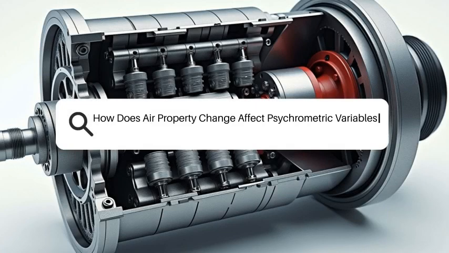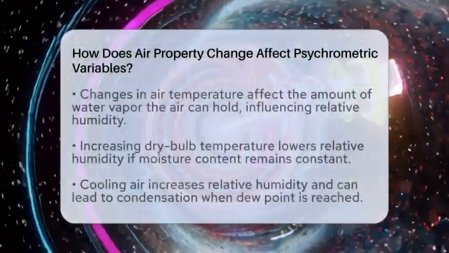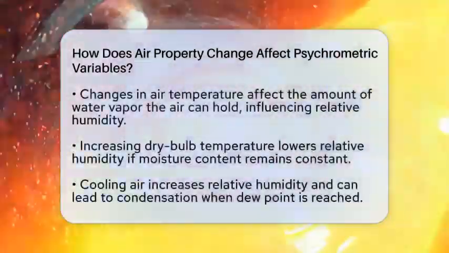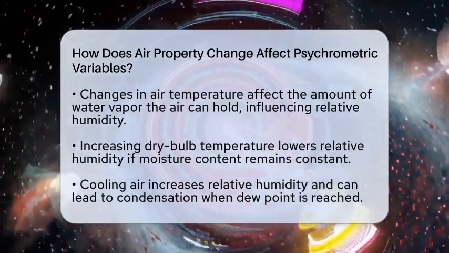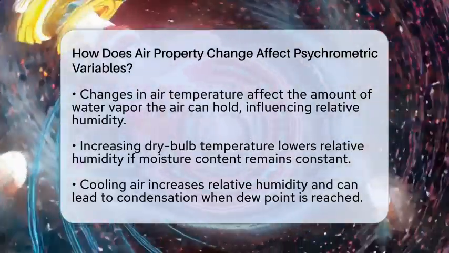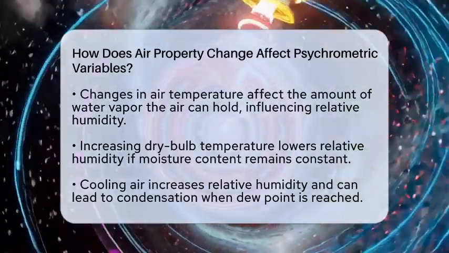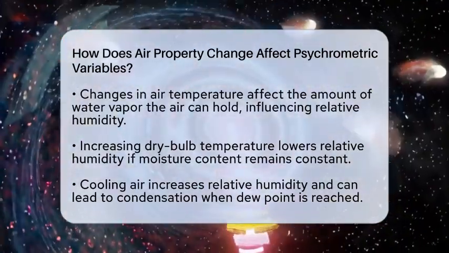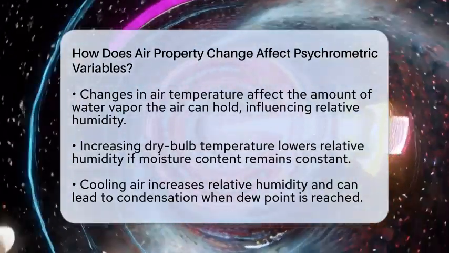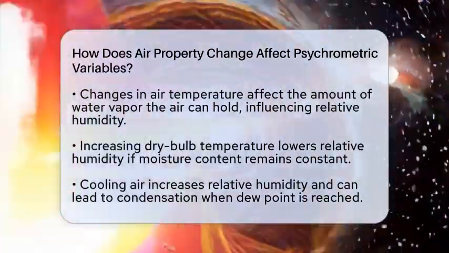How does air property change affect psychrometric variables? Imagine walking into a room and feeling the air's temperature and humidity shift. These changes tell us a lot about how the air behaves and how we can control it. When air properties change, they directly influence the psychrometric variables that describe the state of moist air.